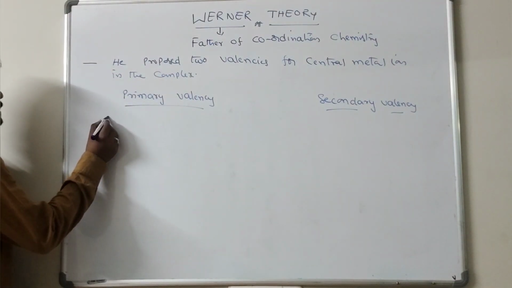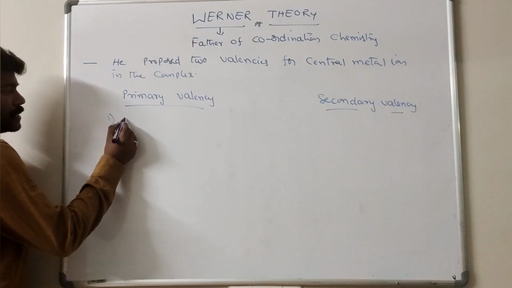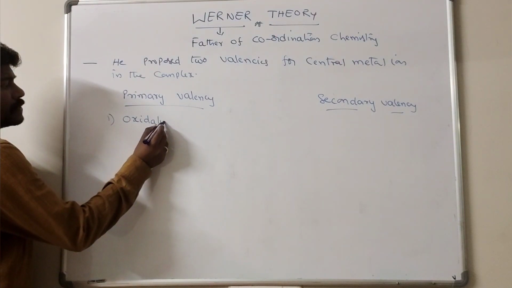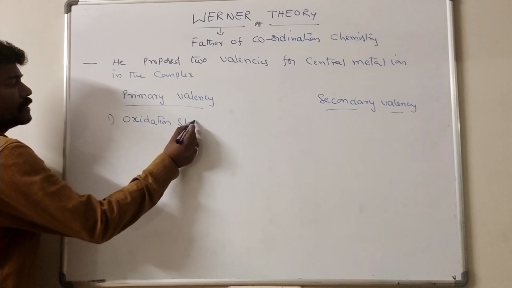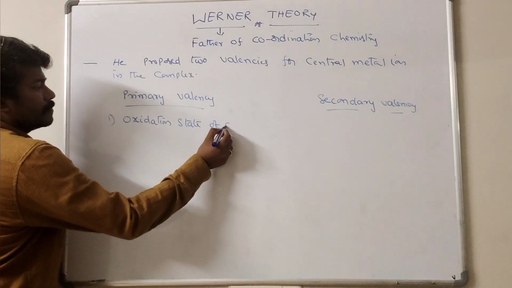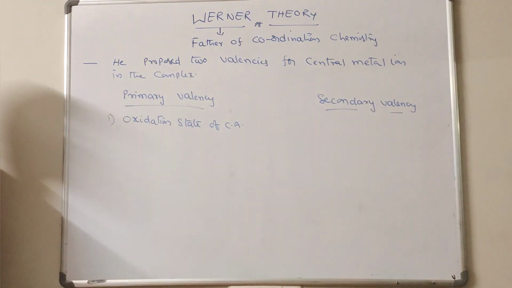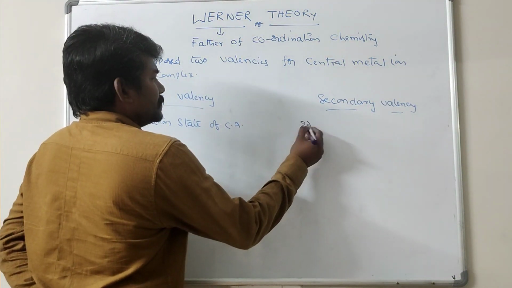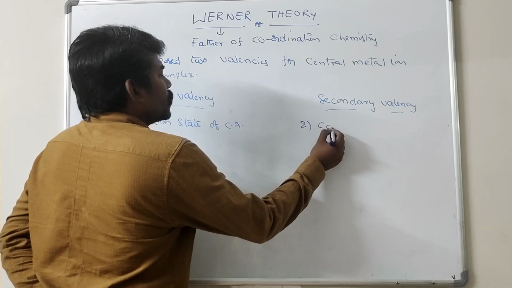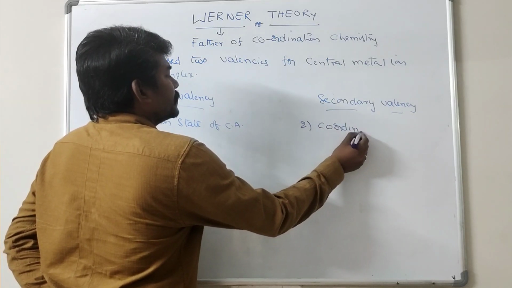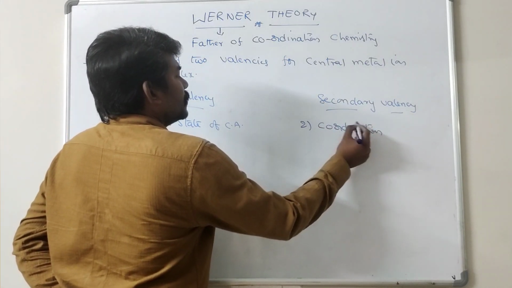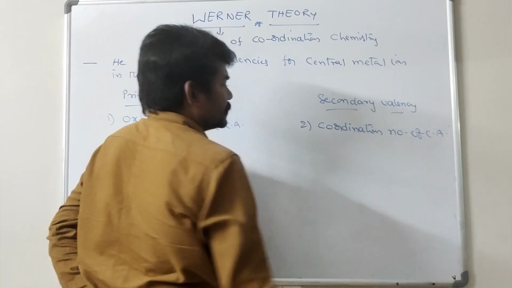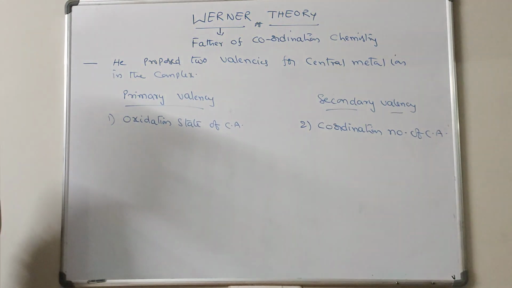The primary valency of the central atom represents the oxidation state of the central atom. The secondary valency is the coordination number of the central atom.